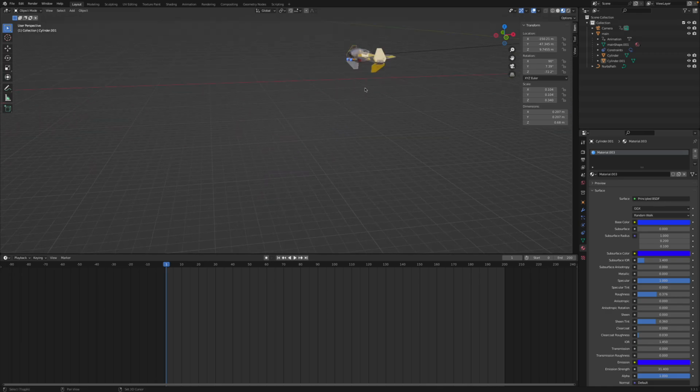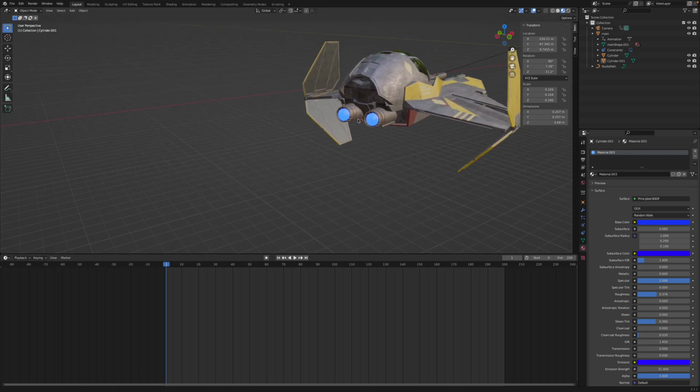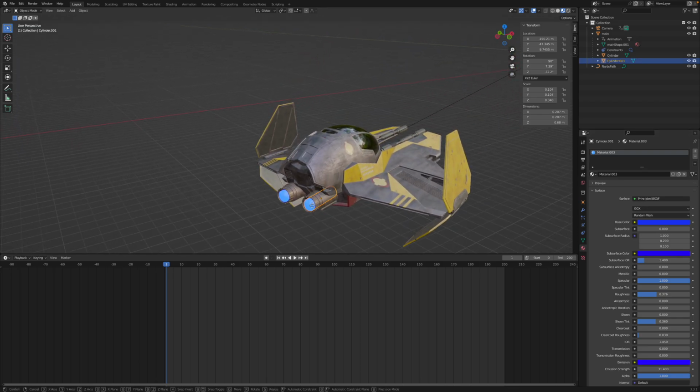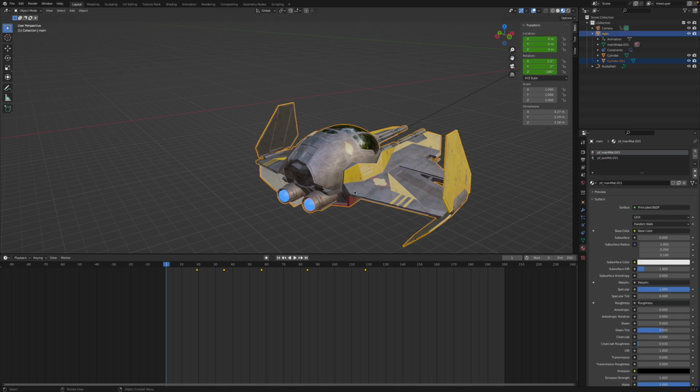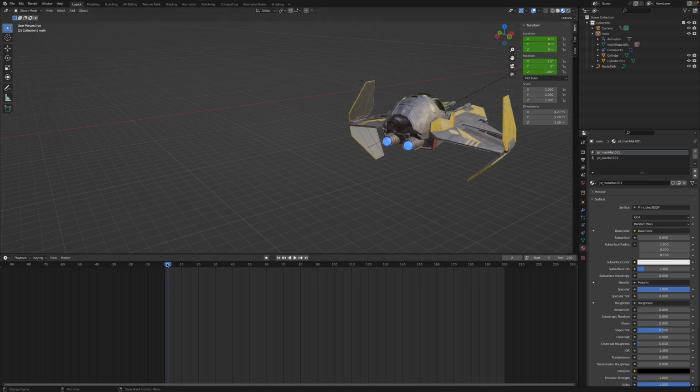So I added 2 cylinders to the back and positioned them by using G and moving them around into the back engine jets of the ship. And then by clicking that and pressing Control P, I parented the cylinder to the ship, which means when it plays through, the cylinders just follow the position of the ship, which is very helpful.